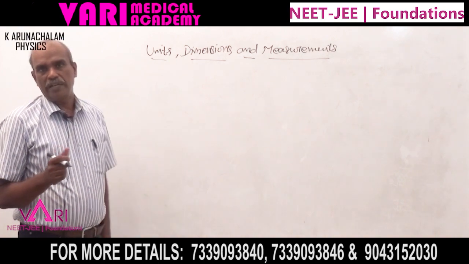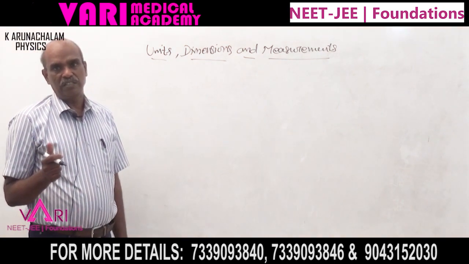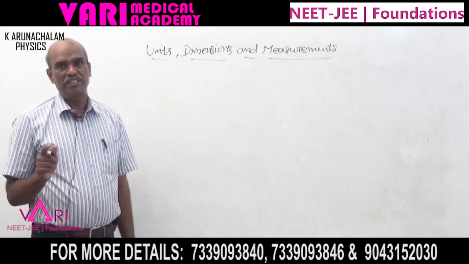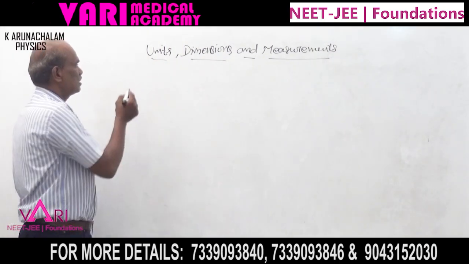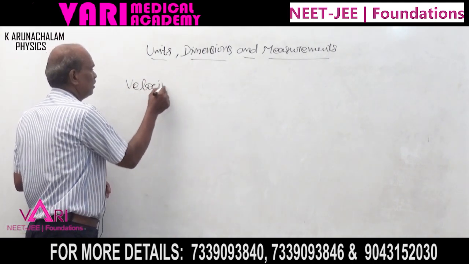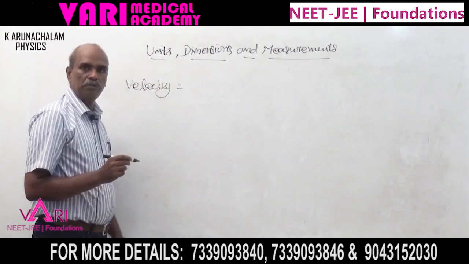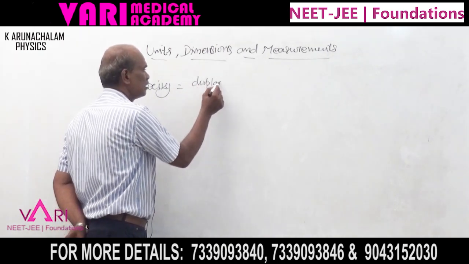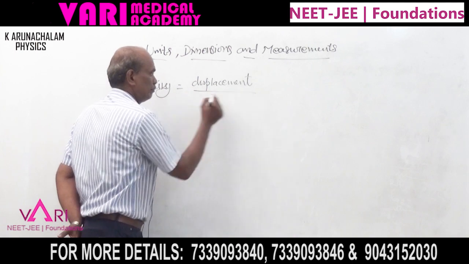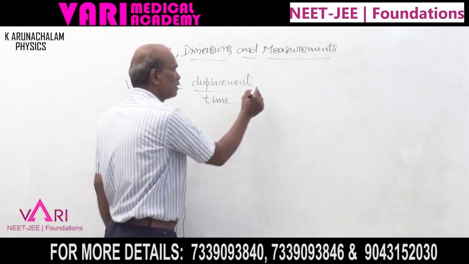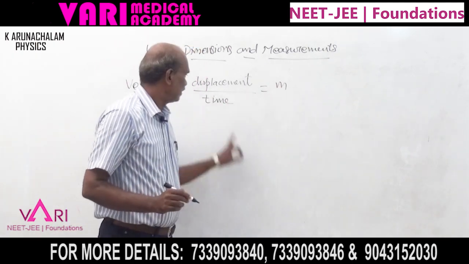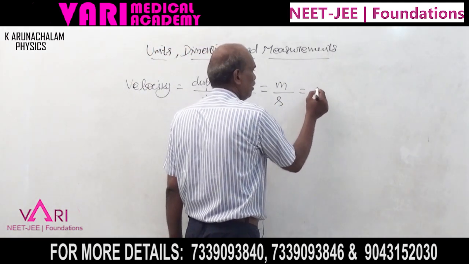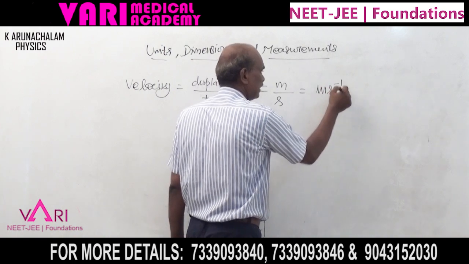Hi students, I am Arunachalam, physics faculty. We are going to discuss unit, dimension and measurement in physics, the first unit. First, velocity. What is the formula for velocity? Velocity is displacement by time. The SI unit of displacement is meter, and the SI unit of time is s. So the SI unit of velocity is meter per second.